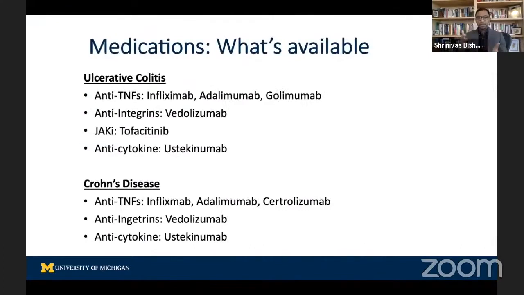Okay, so what's available? In the United States and the Western world, these are the medications that are frequently used in terms of biologics and what are called small molecule inhibitors. So for ulcerative colitis, you have anti-TNFs and you have anti-integrins, which block trafficking. You have JAK inhibitors, which block intracellular signaling. And then you have what are called anti-cytokine therapies. Now, many of these medications are similar between Crohn's and ulcerative colitis, but they're not the same. So for example, tofacitinib, which is a JAK inhibitor, is not currently approved for Crohn's disease.